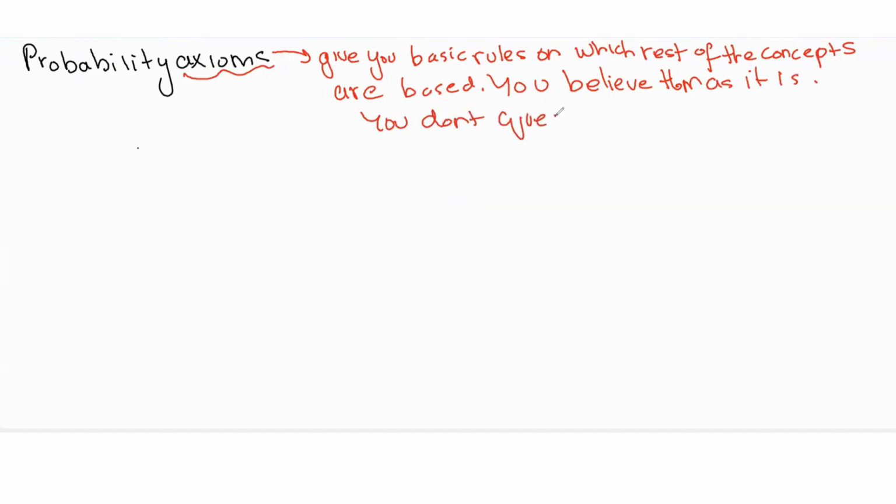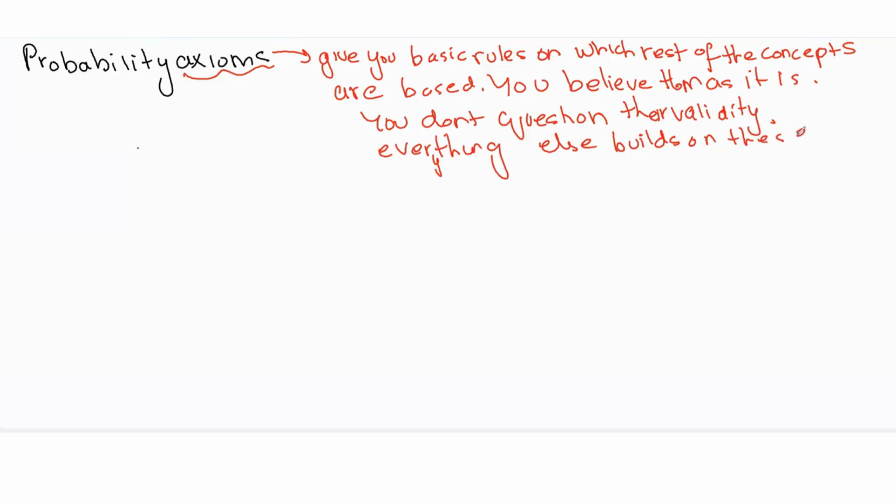So these are axioms. Axioms are what we believe as is. We're going to believe them without any proof or anything. We don't question their validity. Everything else builds on these. So this is what we mean by axioms.